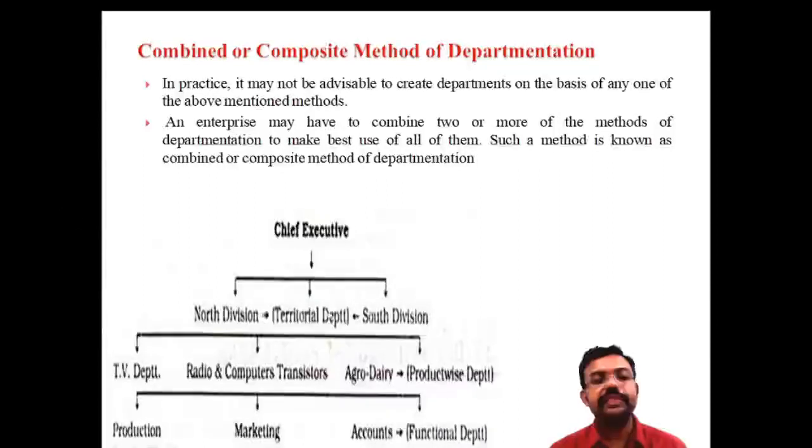Here, as an example, it is first divided according to area wise, again it is classified on the basis of product wise, then again it is classified on the basis of function wise. So there are three methods: area wise departmentation, product wise departmentation, and function wise departmentation. So there is a combination. This category of departmentation is known as the combined or composite method of departmentation.